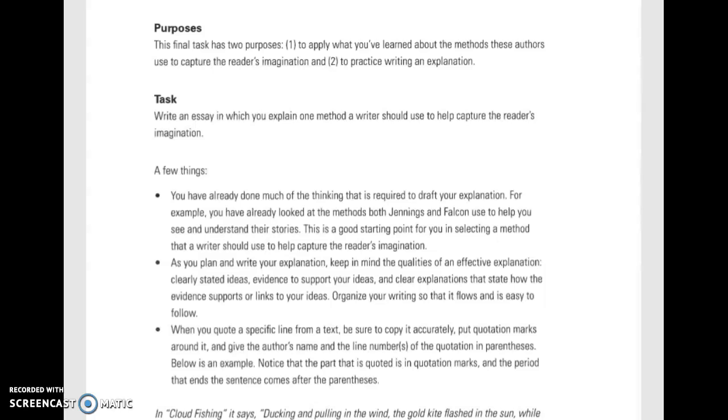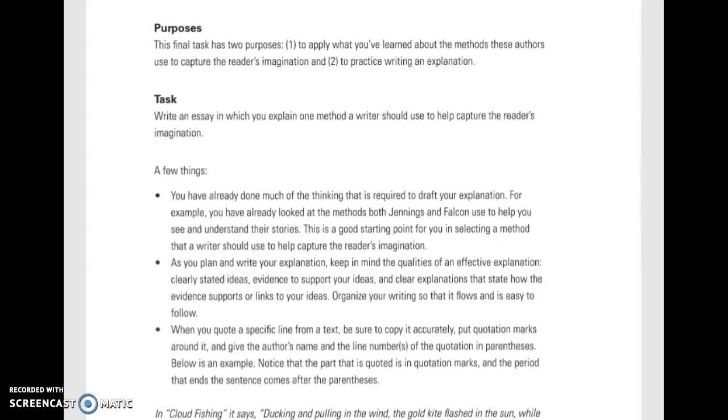You have already done much of the thinking that is required to draft your explanation. For example, you have already looked at the methods both Jennings and Falcon use to help you see and understand their stories. This is a good starting point for you in selecting a method that a writer should use to help capture the reader's imagination.